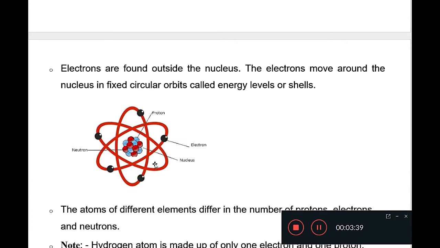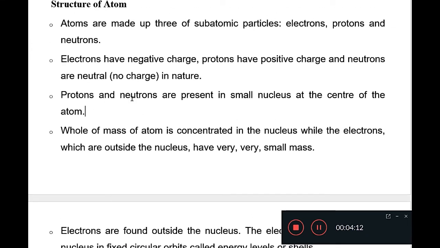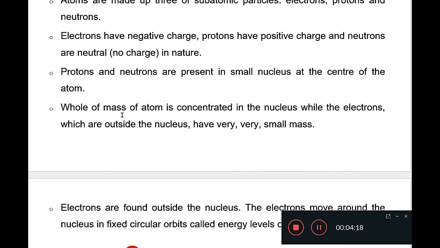As you can see in this picture, this is the structure of atom. On the outside, in these rings, electrons are revolving, and the center of the atom is made up of neutrons and protons. This center is called the nucleus, and these black dots represent electrons. So this is a typical structure of atom. Protons and neutrons are present in a small nucleus at the center of the atom.